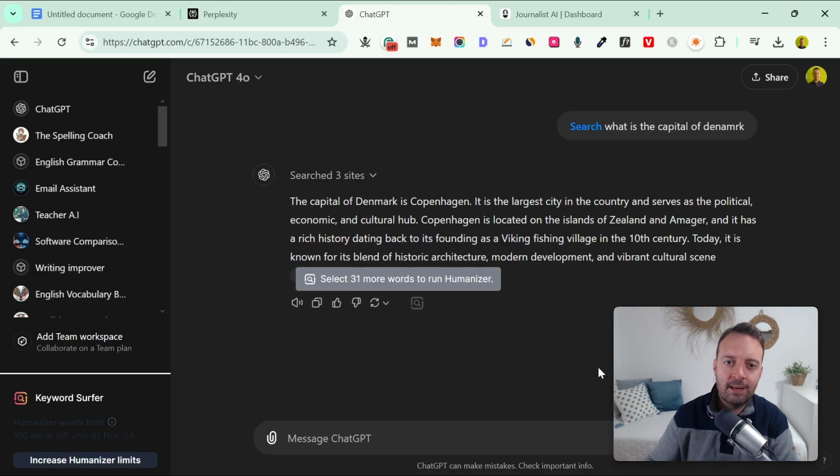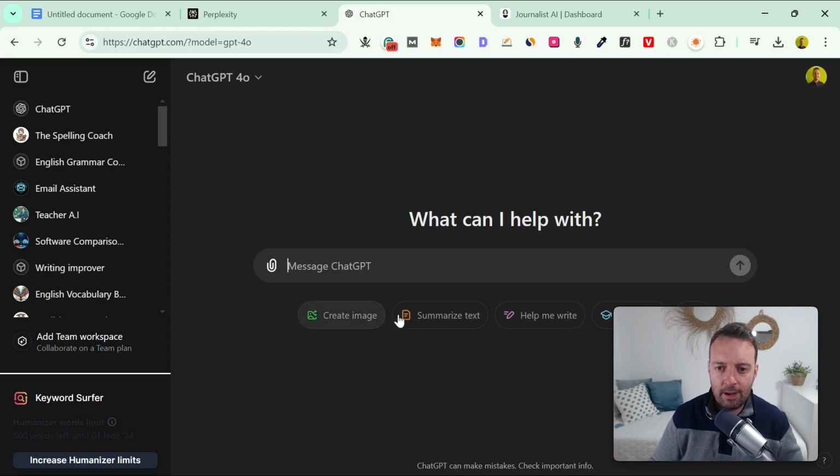So let's talk about generative AI. That's where we actually generate text, right, for our own purposes. So for this, I'd generally be using ChatGPT. I think it's the best all-round tool. So whatever it is you want to say, write me something, summarize a text, whatever it could be. In my case, I write a lot of blog posts for SEO, so we could do that.